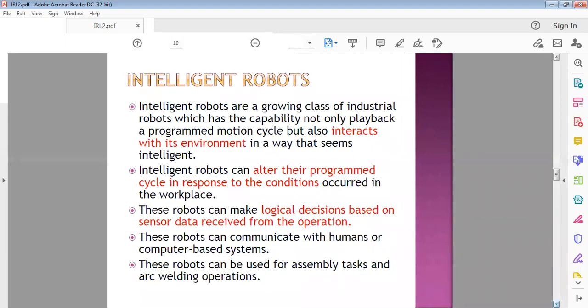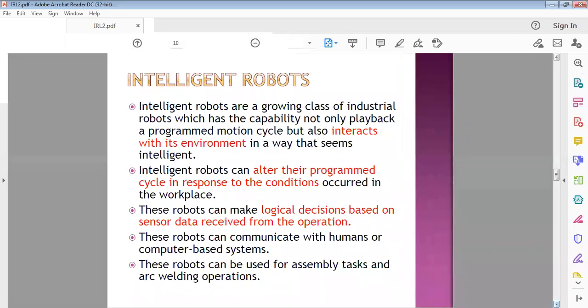So intelligent robots can alter their program cycle in response to the conditions that occur in the workplace. Intelligent robots by themselves can change the program, change the program commands, change the program cycle. So, on its own, no need to give program coding by an operator. The intelligent robot itself can change its program and design its work cycle.